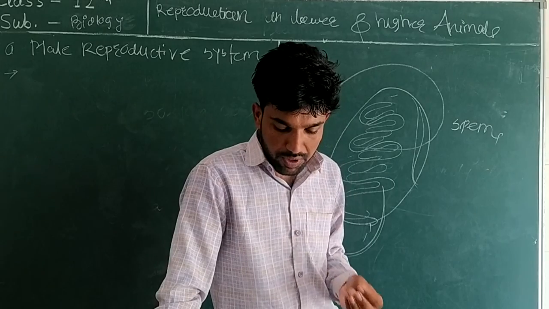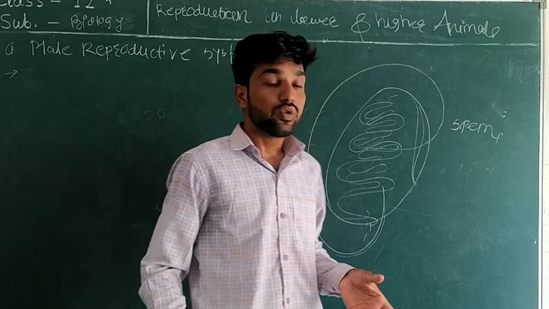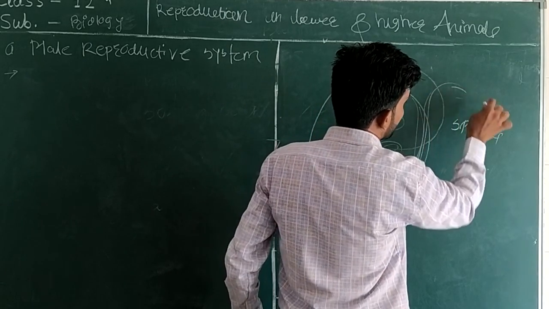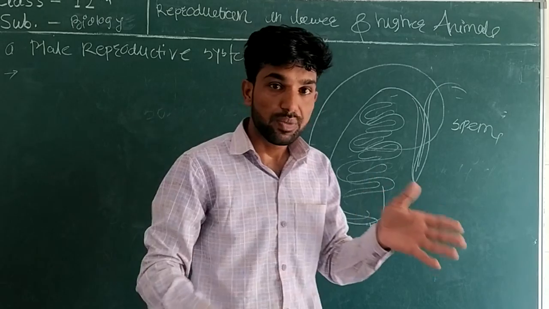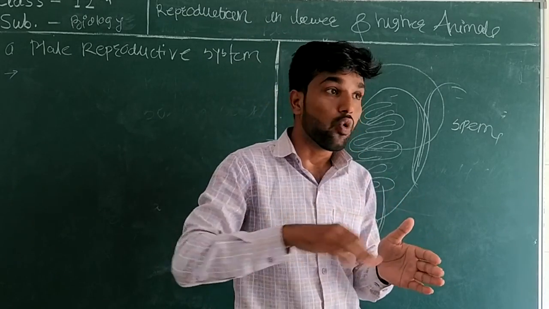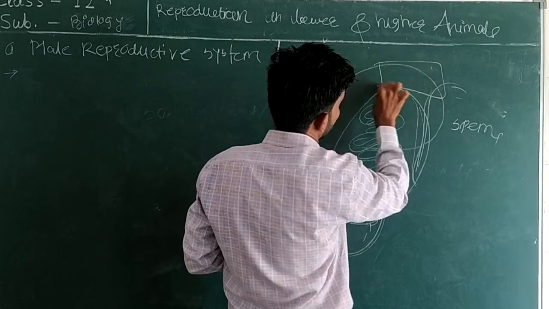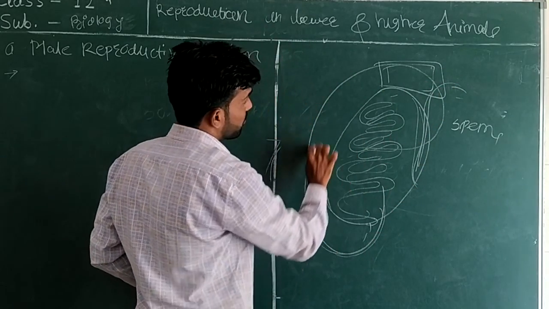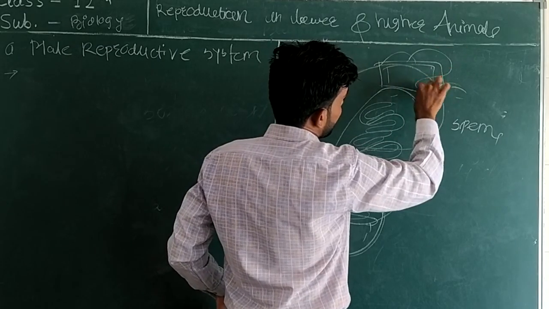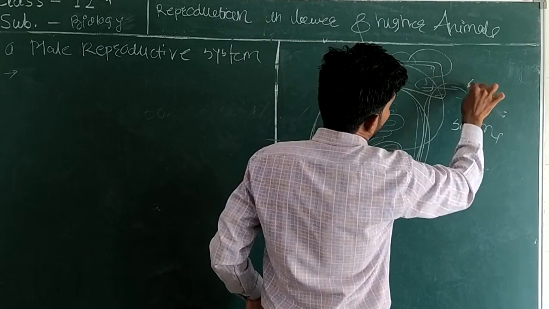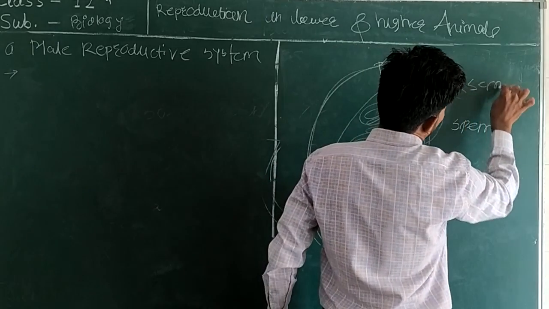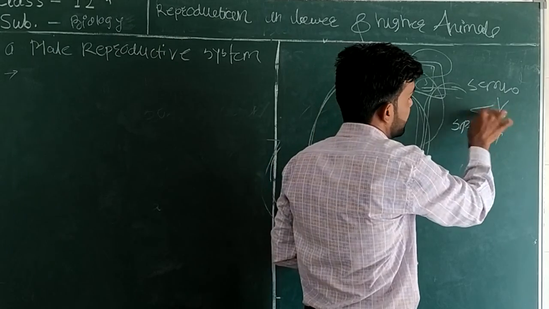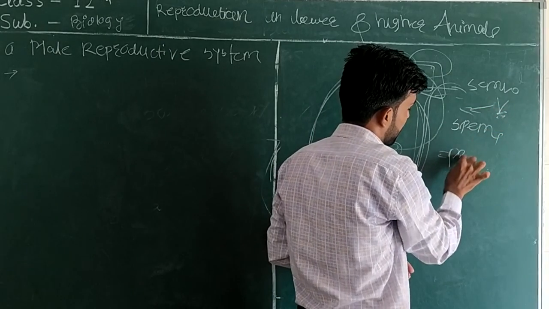The epididymis loops over the ureter to open into the urethra. So the epididymis opens to the ejaculatory duct. The sperm goes to your epididymis. Here is the urinary bladder above the testis. So the sperm goes over the urinary bladder to the seminal vesicle. The sperm goes here, and from here it again bypasses through your prostate gland.